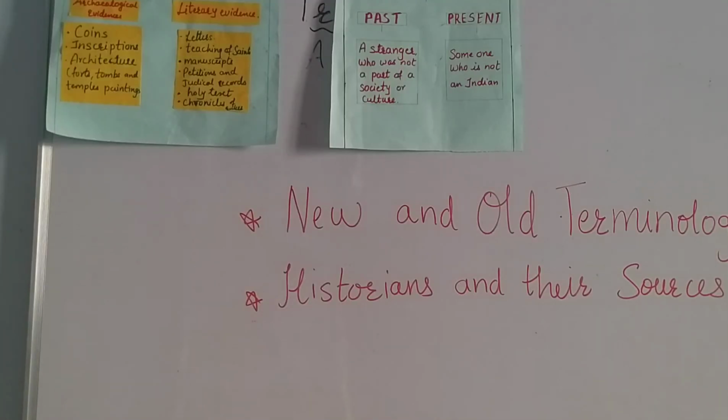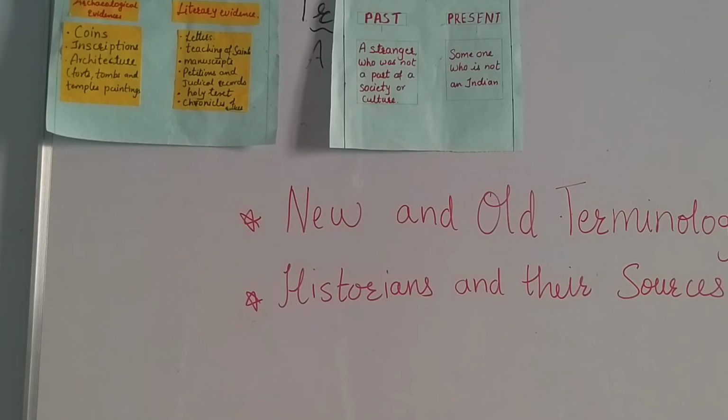Last year we studied the Gupta dynasty, right? And we came to know how historians found out the history of the Guptas and Harshavardhana. Do you remember? Right. Now, in this book, or in the 7th standard, we are going to study roughly the following thousand years, that is roughly 700 to 1750.